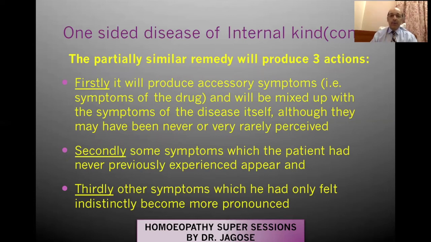First, it will produce accessory symptoms, that is symptoms of the drug, which will be mixed up with the symptoms of the disease itself, although they may have never or been very rarely perceived. So the first probability is that you will get accessory symptoms. That is, whatever symptoms of the drug are there, they will also be expressed if the patient is sensitive to it. Secondly, some symptoms which the patient had never experienced in his life appear.